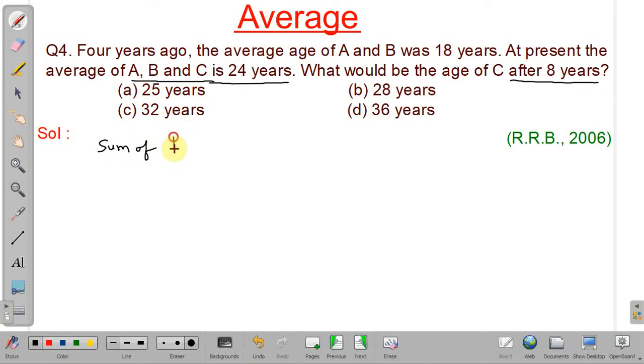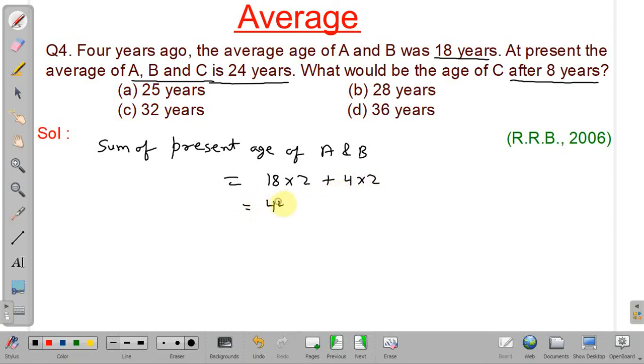the sum of present ages of A and B. The average age 4 years ago was 18 years. So 18 into 2 was the sum of ages 4 years ago. But after 4 years, that is at present, it will be 4 into 2 added. So it will be equal to 44 years.